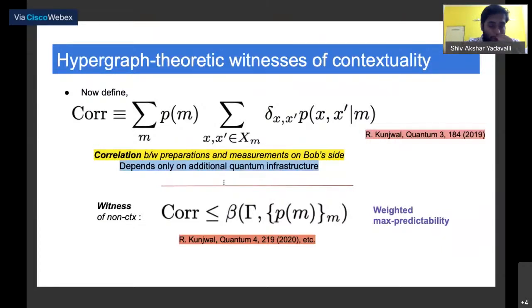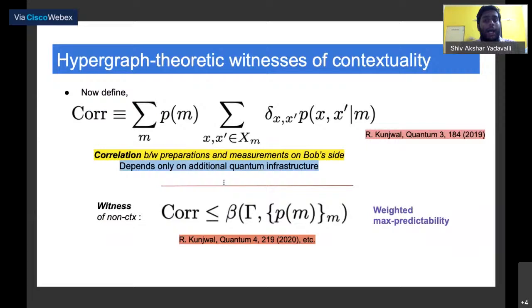So if you just consider that setup on Bob's side, we see that if we assume non-contextuality, both preparation and measurement non-contextuality, this quantity, core, is upper bounded by a non-trivial number beta that depends essentially on the hypergraph structure. It's called the weighted max probability.